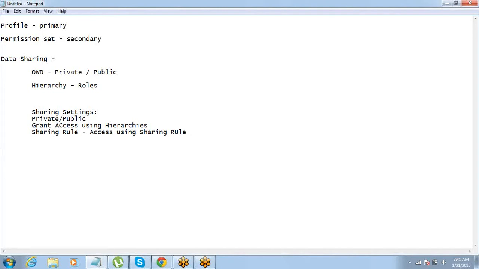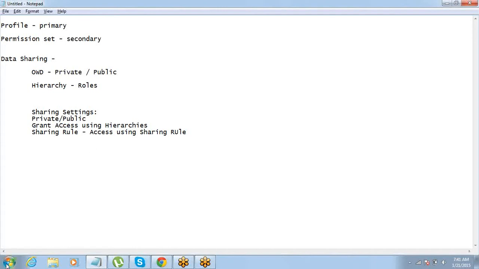First come the permissions. Every user has a profile. The profile contains all the permissions, and the profile assigned to the user decides what that user can do. Got it?